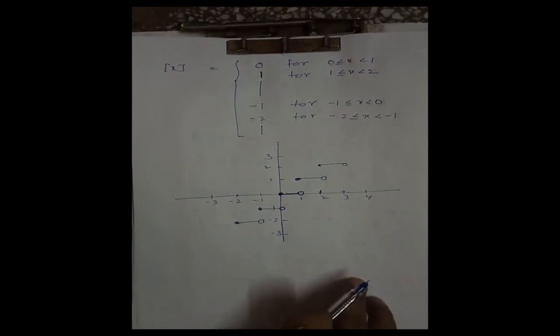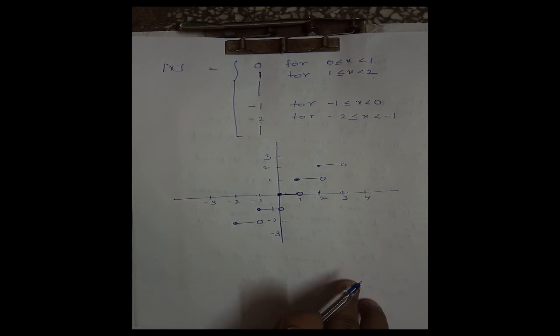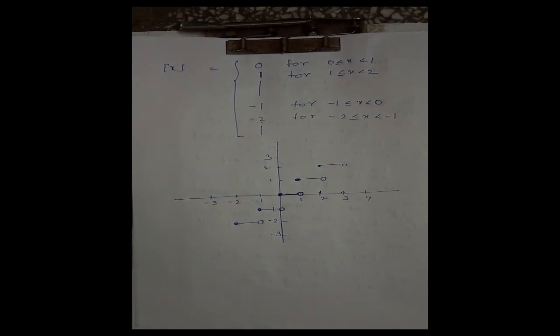From the graph it is clear that this function is discontinuous at the integer points on the x-axis: 1, 2, 3, 4, -1, -2, and at x equal to 0 also. Now we check its continuity by the limit method.